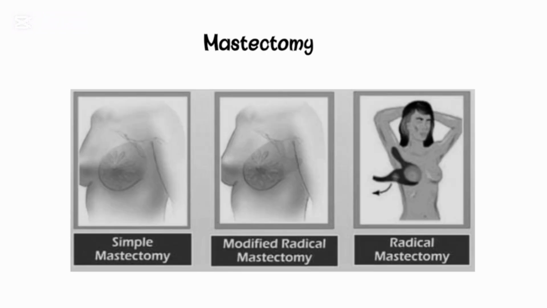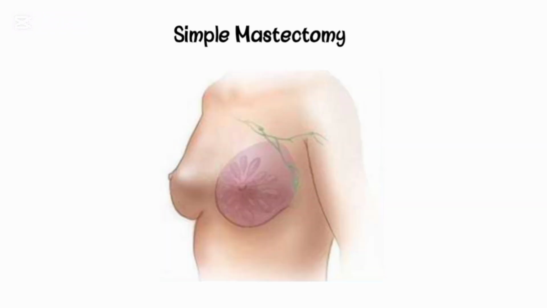Now, the second surgical option is mastectomy. Here it has 3 types. Simple mastectomy, modified radical mastectomy, and radical mastectomy. Let's discuss each of them. So the first one is simple mastectomy. This is also referred to as total mastectomy, and here there is removal of the breast without nodal dissection.